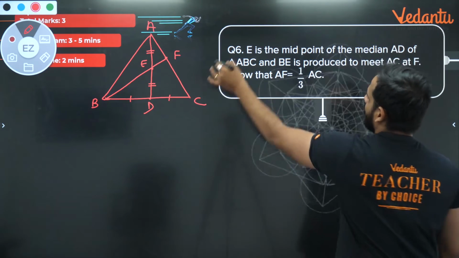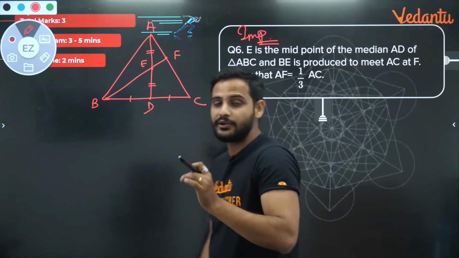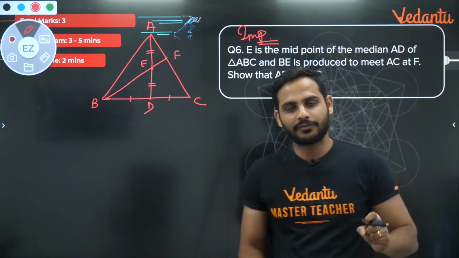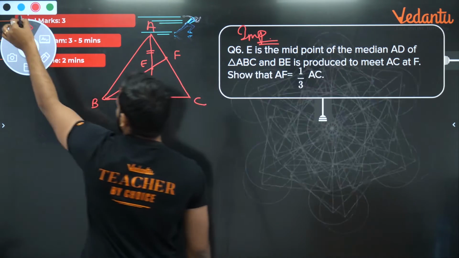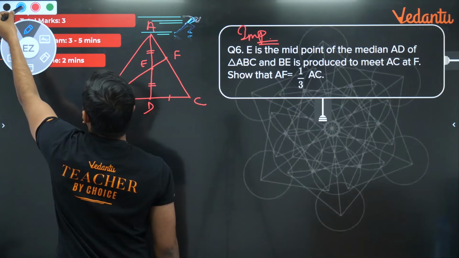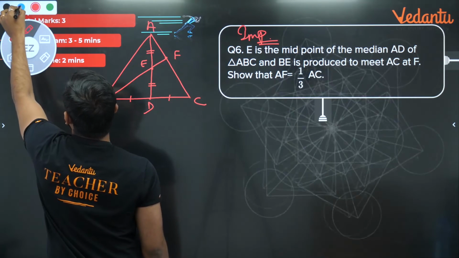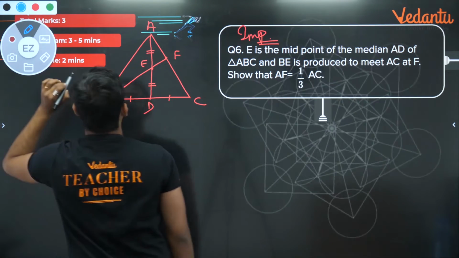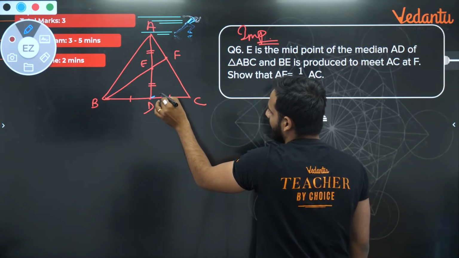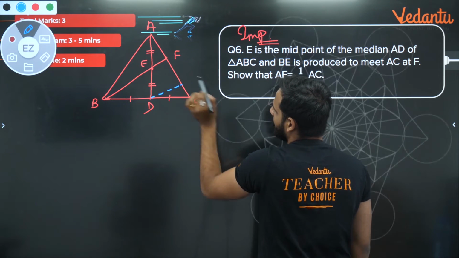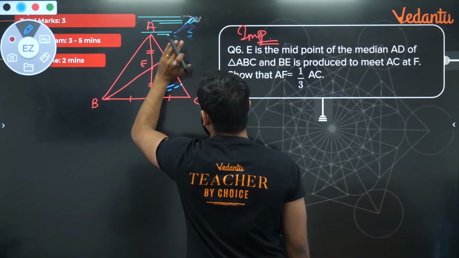Now again a very important question, bachcho. In this question you need to do some construction. Okay, this question will be solved using MPT, but you need to do a bit of construction. What is the construction? The construction is, from D, bachcho, from D we will draw a line which will be parallel